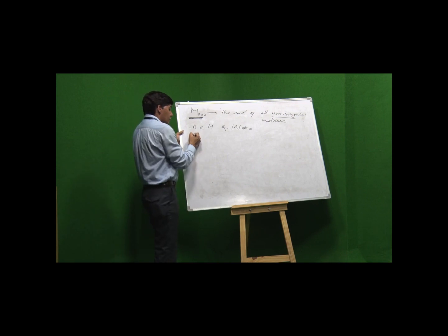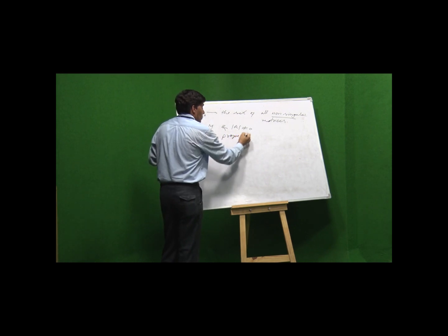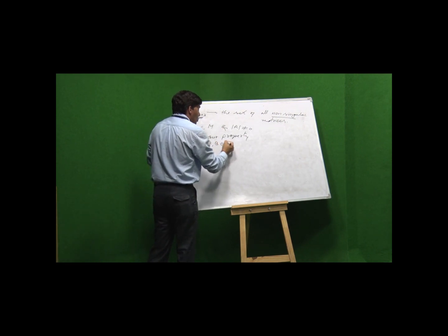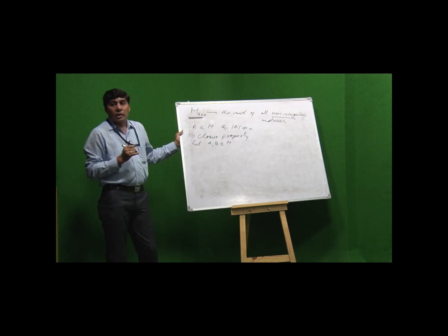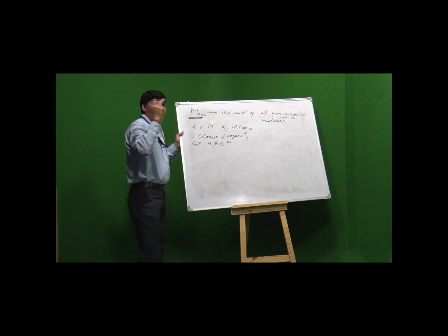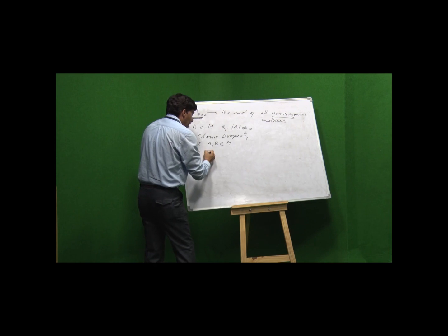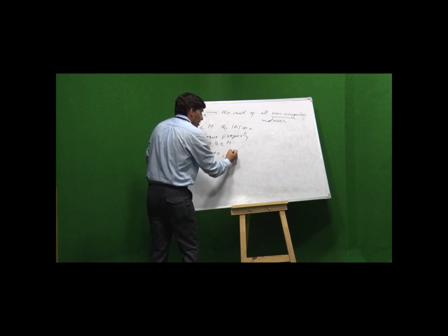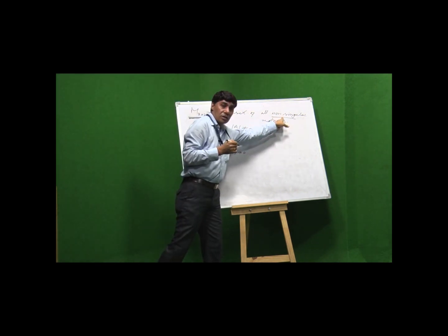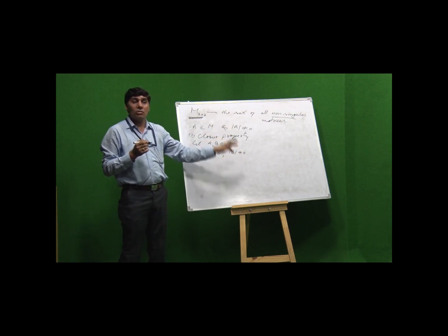How? First, closure property. Let A, B belong to M. That means A and B are matrices of order 3 by 3, and the determinant of A does not equal 0, the determinant of B also does not equal 0 due to the given condition, because they are non-singular. Due to the non-singularity, their determinant does not equal 0.